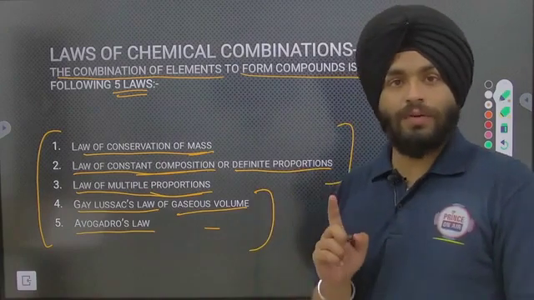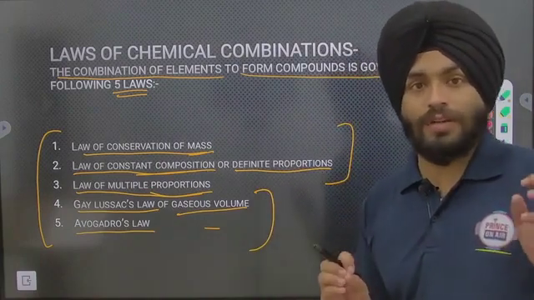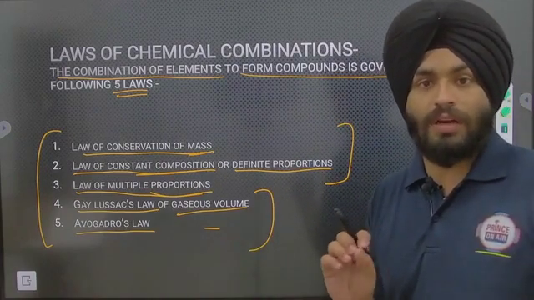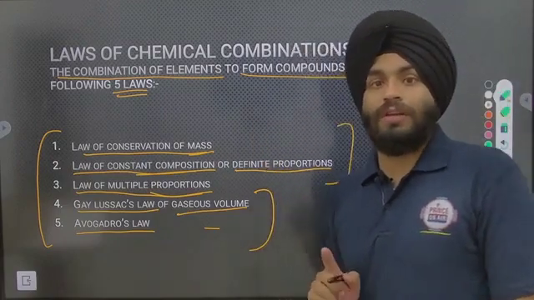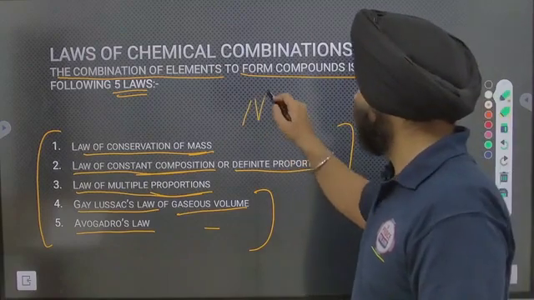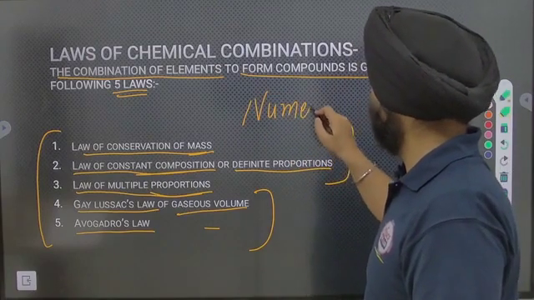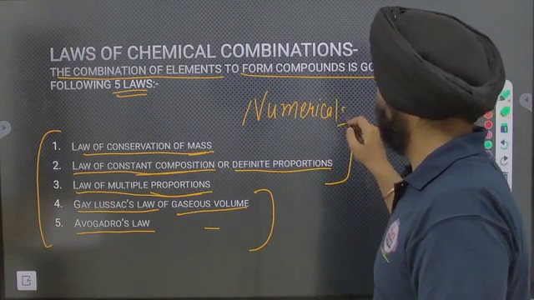Here we will discuss only the definitions and a few examples related to these laws. We will not introduce the numerical portion here.